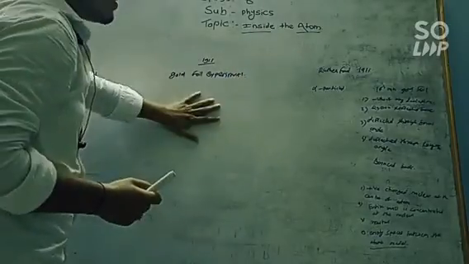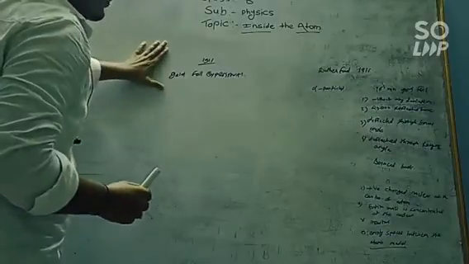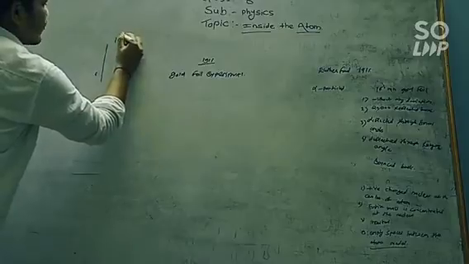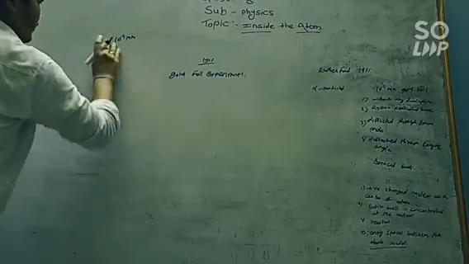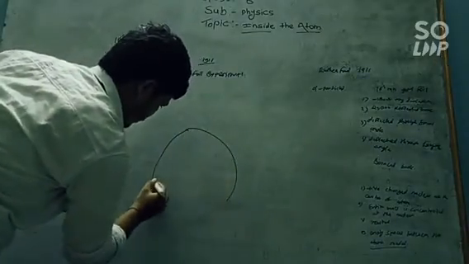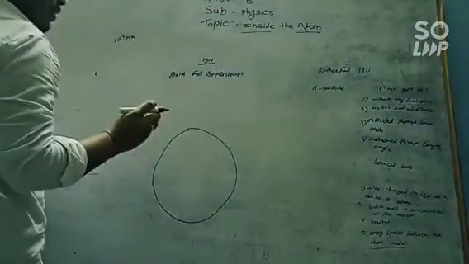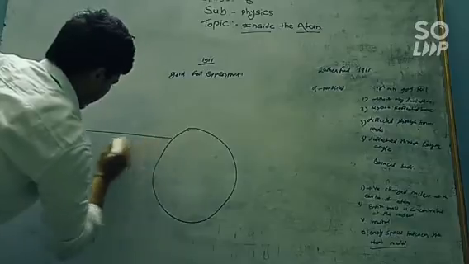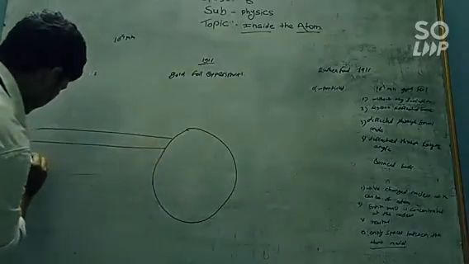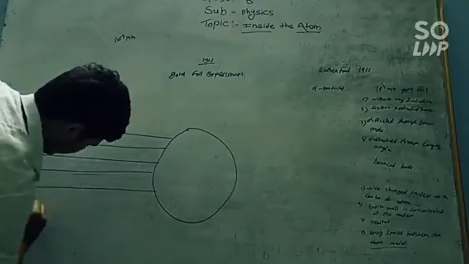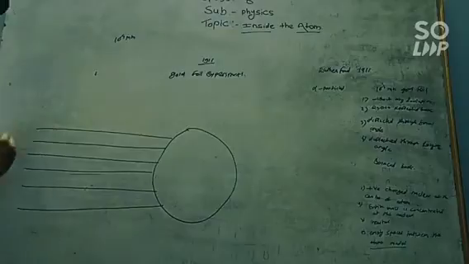So what is this gold foil experiment? In this experiment, Rutherford took a very thin gold foil, about 10 to the power minus 4 millimeter. Consider this is a gold foil. Now he bombarded it with alpha particles, which are emitted by a radioactive substance.